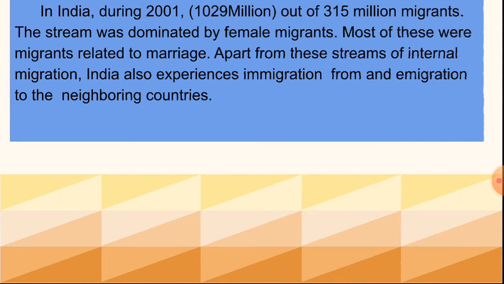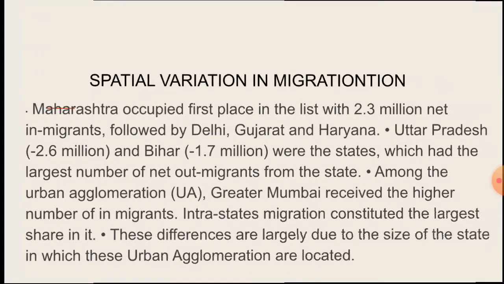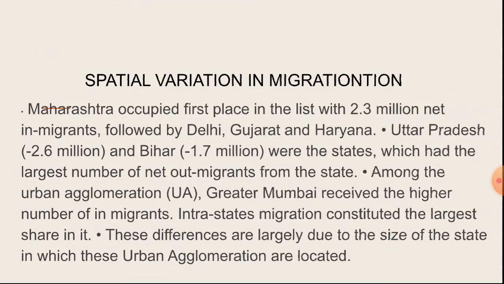Apart from these streams of internal migration, India also experienced immigrants from and emigrants to the neighboring countries. Now, spatial variation in migration. Take the major urban centers like Bombay, Delhi, Calcutta and Chennai. Among the four metropolitan cities, Maharashtra occupies the first place in the list with 2.3 million net in-migrants, followed by Delhi, Gujarat and Haryana.